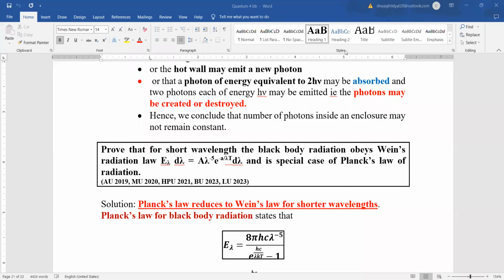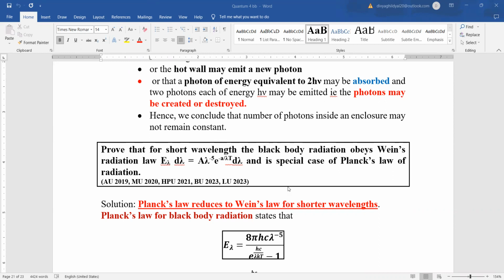Hello students, continuing with quantum statistics. In the previous lecture, we discussed in detail the black body concepts and Planck's law of radiation. In this lecture today, we will show you the approximate cases where Planck's law holds good for short wavelength and